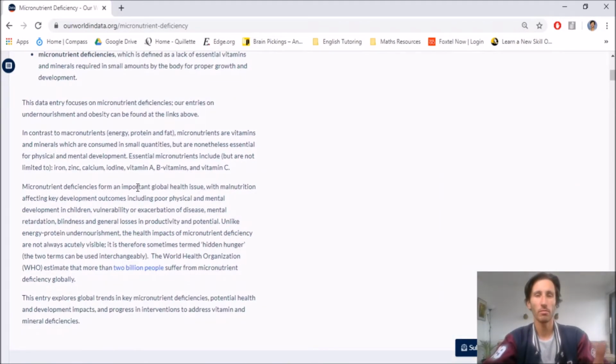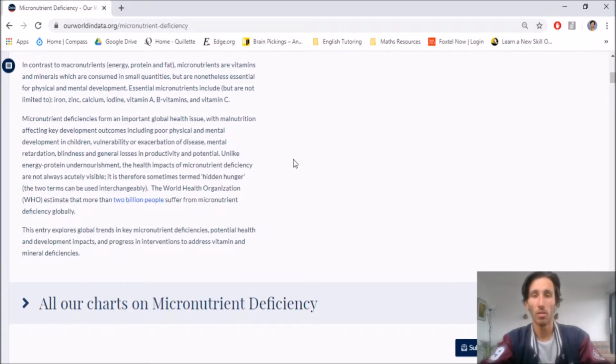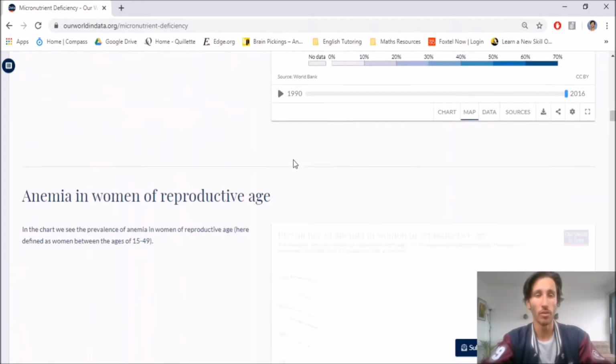This is the kind of report style writing that we're expecting some level of during the SAC. If a question asks you to write a report, then something like this is what we'd be looking for. So have a bit of a read through that. You don't have to read all of it.